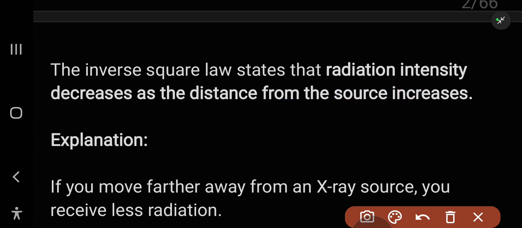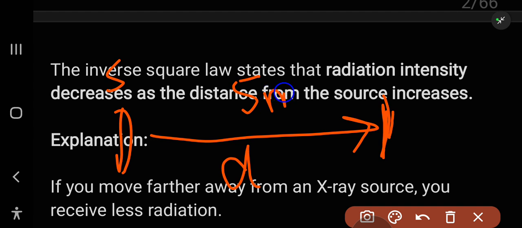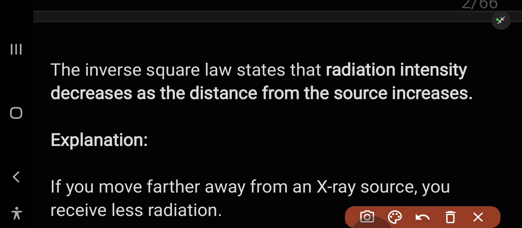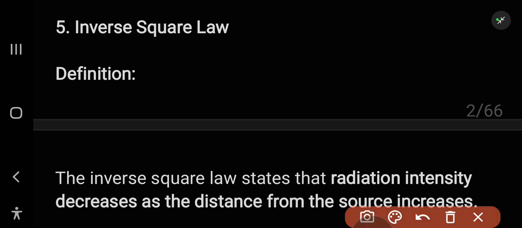Here we have the source. For example, here we have the distance, this will be taken as d, and here we have the impact point. So if from the source the distance is increased 5 meters, the intensity will be doubled, decreased, like 10. So this is what the inverse square law states. Here we have the square. The inverse square law states this.